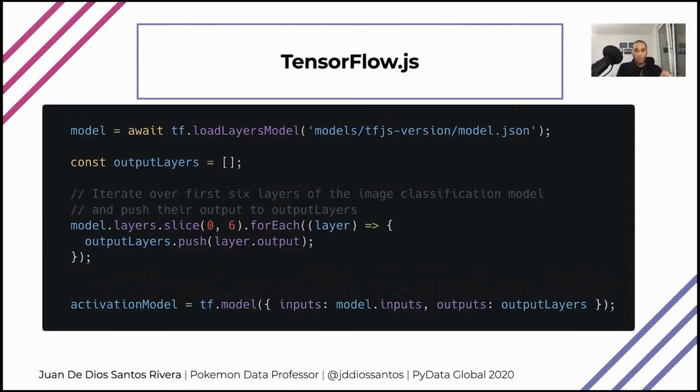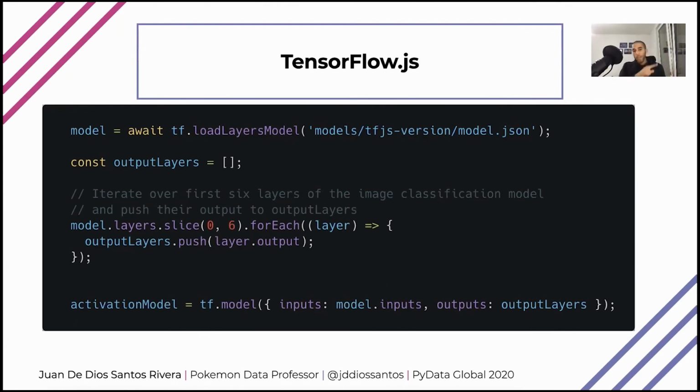First, I'm loading my first model, the normal object classifier I trained in TensorFlow using the sequential API. Now I'm going to create one empty list called output layers. Then I'm going to iterate over the first 6 layers of my network, while pushing to this list the output of the layer.